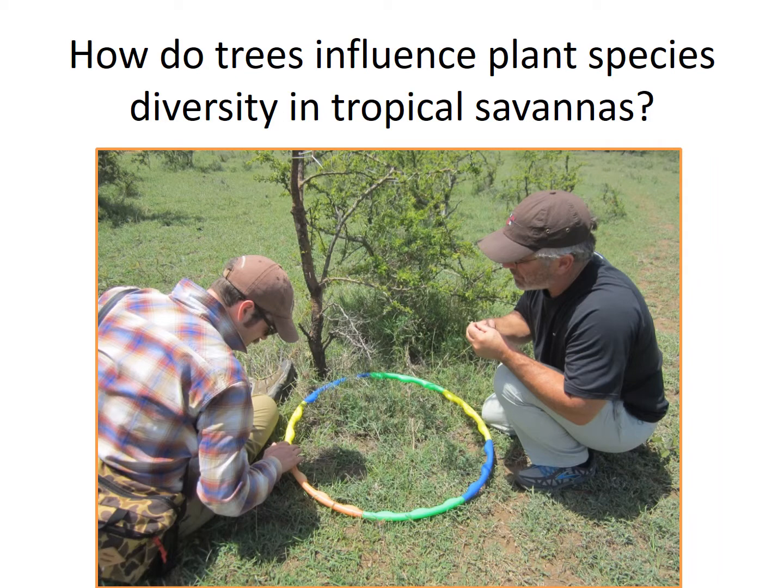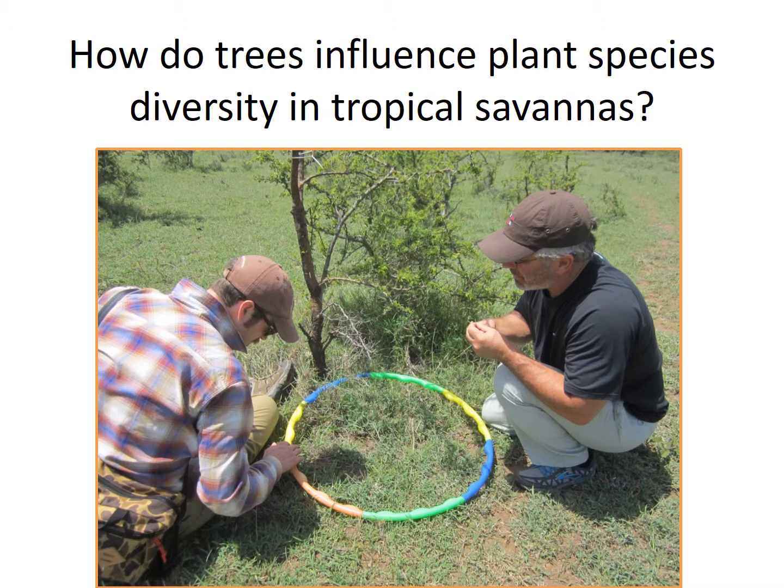We wanted to test how trees in a savanna can influence plant species diversity. This is important to know because in many places, natural disturbance patterns have been drastically altered. Oftentimes, fires are not allowed to burn, or domestic grazing is much more intense compared to native wildlife species. These changes in disturbance patterns can cause a shift to either woodland or grassland, potentially causing a loss of plant